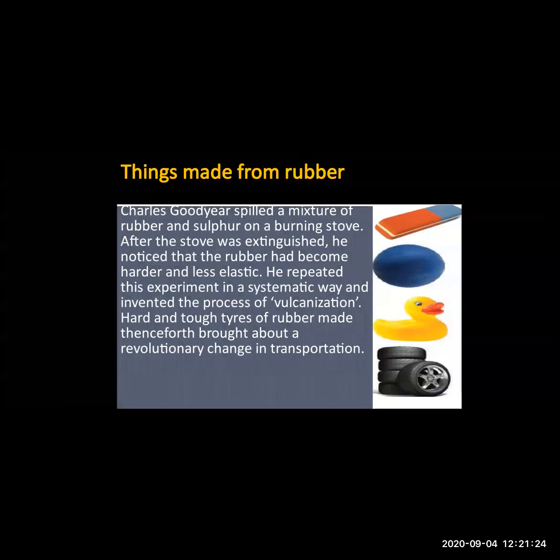Now here you can see the example of a tire. Tires are hard and tough, made up of rubber. Okay, why are they hard and tough? Because they brought a revolutionary change in transportation. When the tires were invented, at that time the revolutionary change came in the transport system.